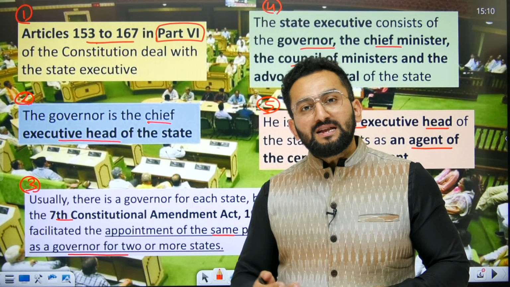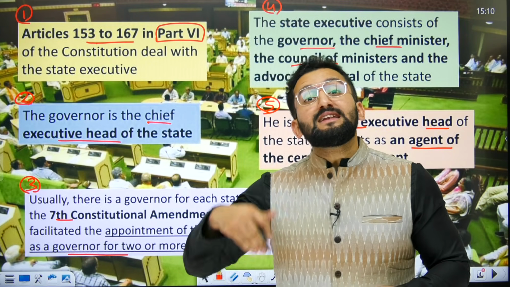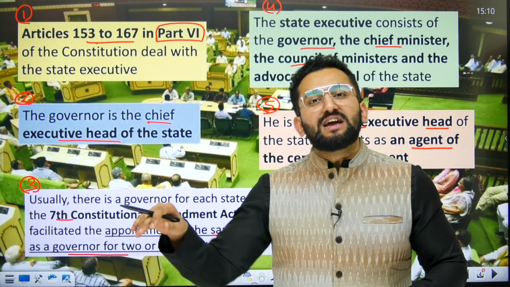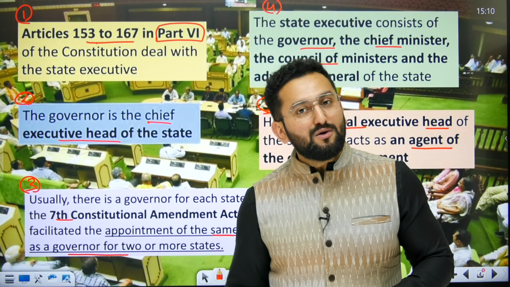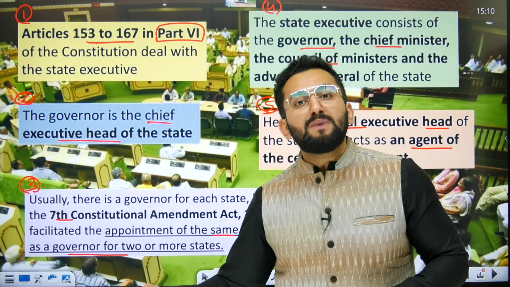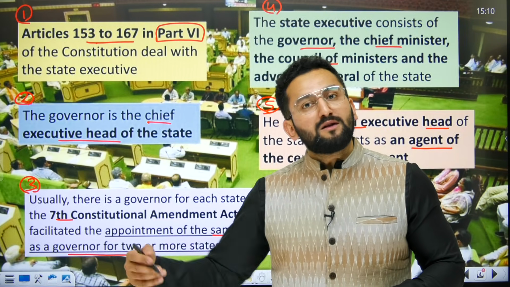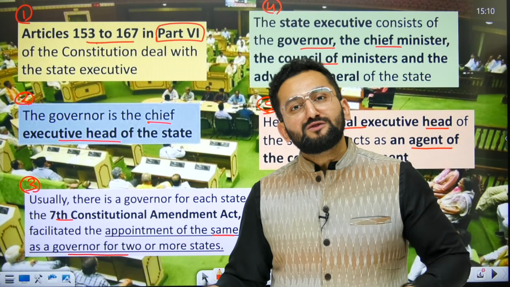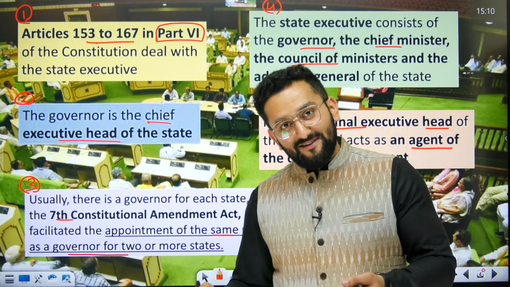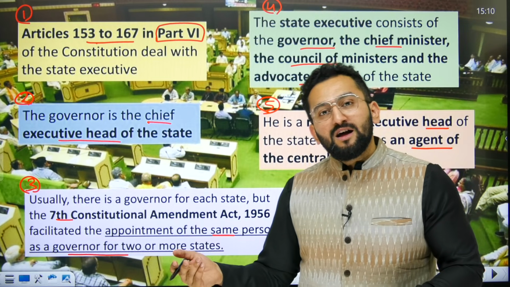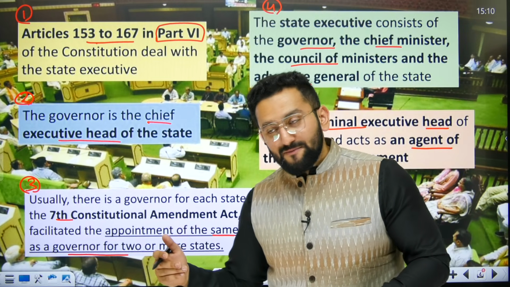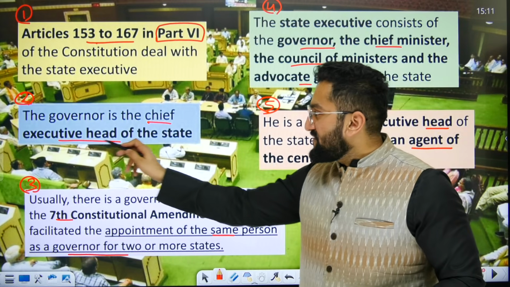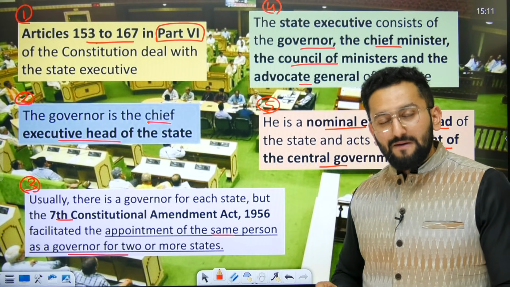On that file, the noting says that in the name of the governor, such actions are being taken by the state government, vetted by that particular department, and the department head is, who is the department head? At the level of minister, because policy actions are taken at the level of minister, right? Then the implementation part is taken by the civil servants, right? So that is why the governor is the chief executive head of the state, okay?